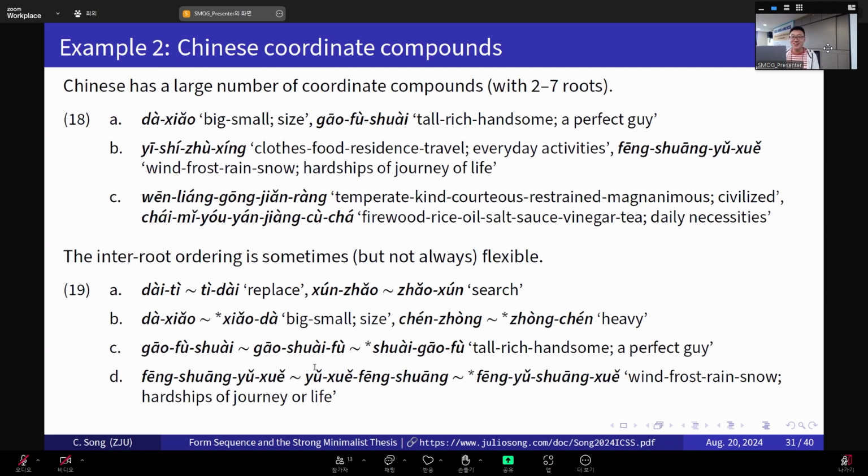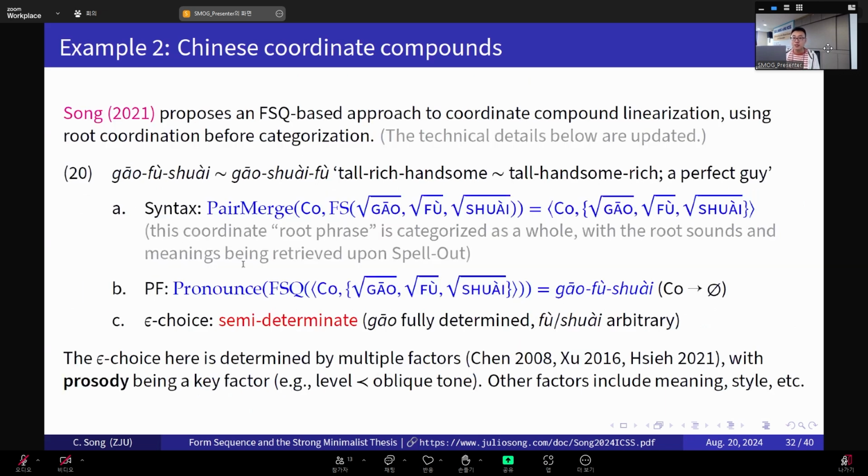So this is the second example, which is the example of Chinese coordinate compounds. Chinese really has a large number of such coordinate compounds, including from 2 roots to up to 7 roots. It's kind of crazy. And sometimes the inter-root ordering is flexible. Right? And in my own earlier work from 2021, I proposed an earlier version of what I'm presenting here. So in that version, I proposed a form sequence-based approach to the linearization of Chinese coordinate compounds, where I used root coordination before categorization.